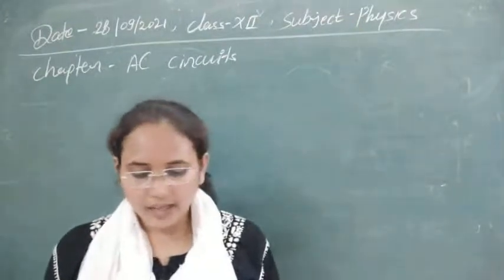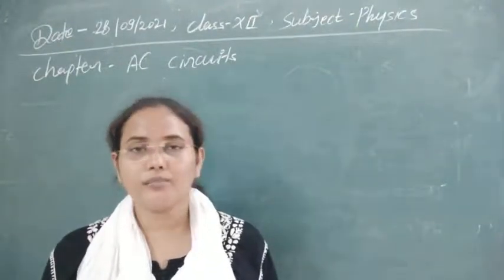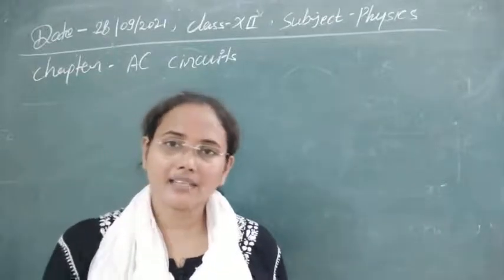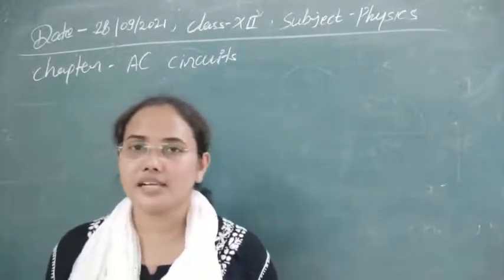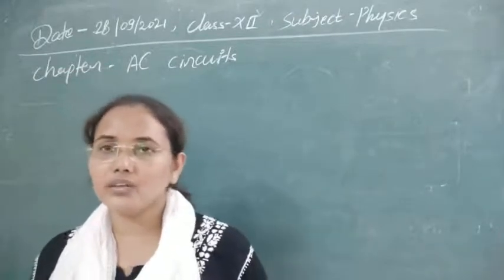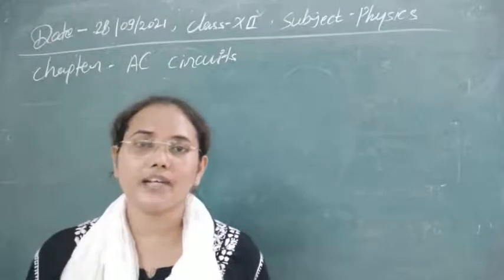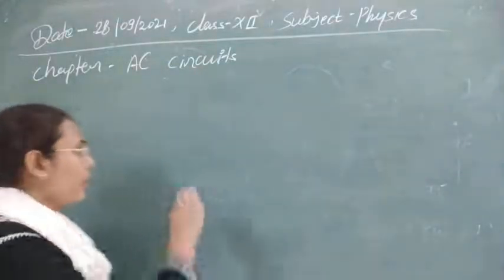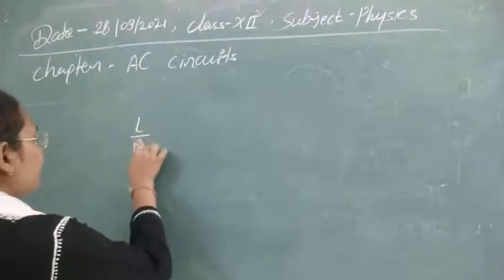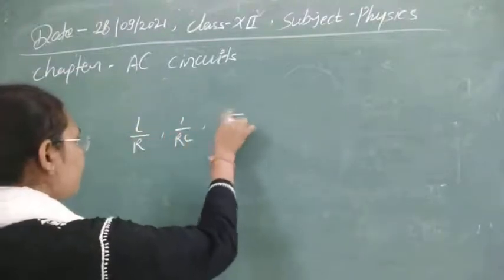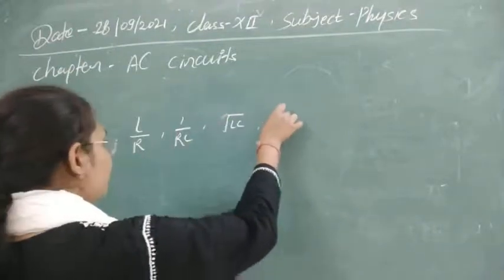Which of the following has dimensions different from the rest? So here are the question options, and as I have just told you, you can differentiate the answers now. The question is to find the quantity which has different dimensions. The quantities are L by R, 1 upon RC, root of LC, and the fourth one is RC.